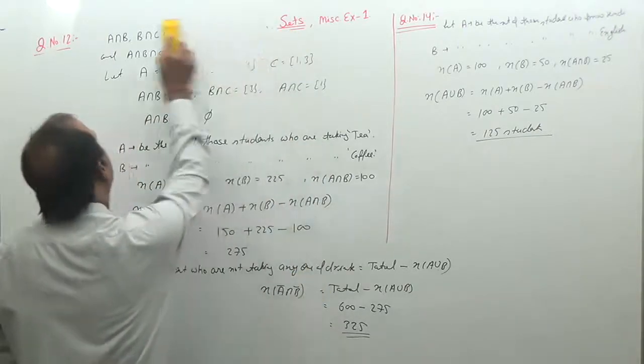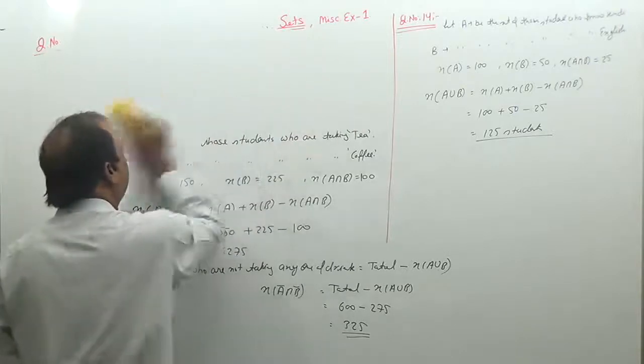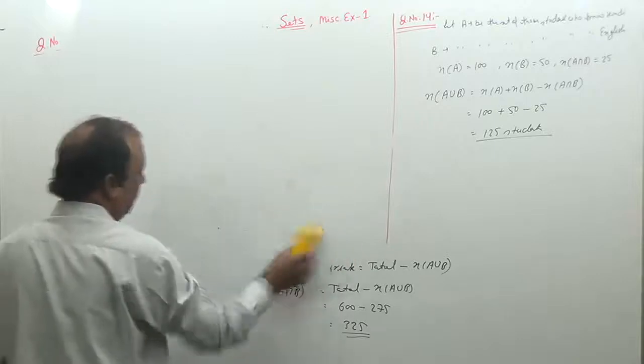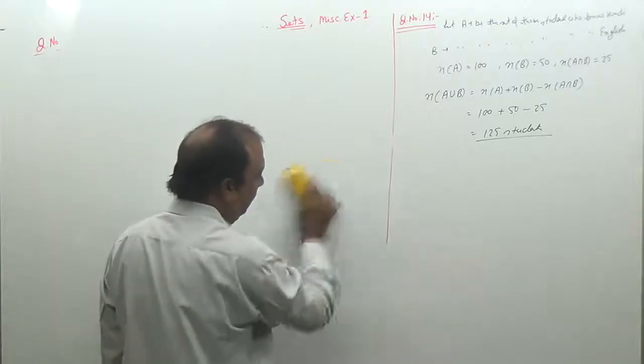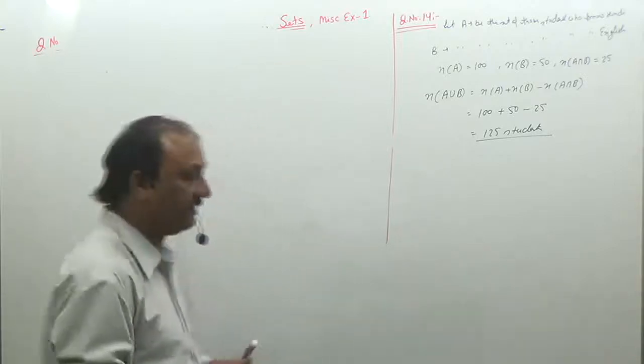Now, next question is 15. And these last two questions, that is 15 and 16, are very important, and their weightage may be as much as 6 marks in the examination. So, question number 15.